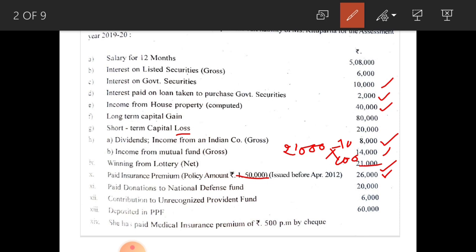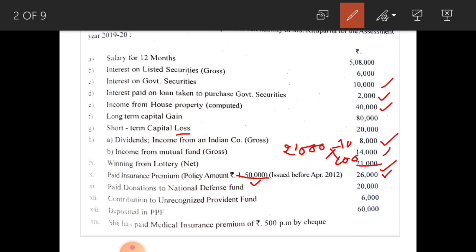Next one, paid donation to National Defence Fund rupees 20,000. Section 80G deduction, without limit donation 100% deduction is allowable for this National Defence Fund. Next, contribution to unrecognized provident fund.